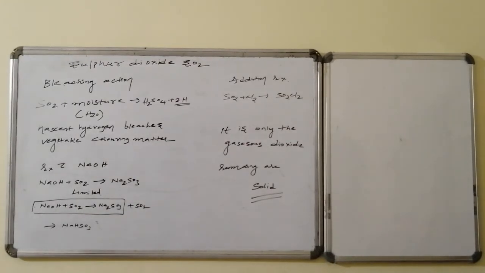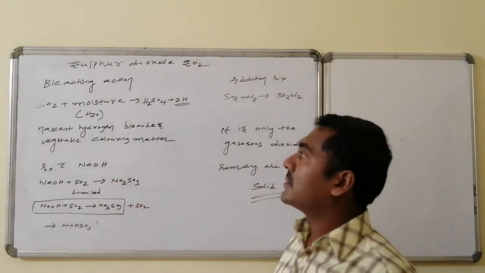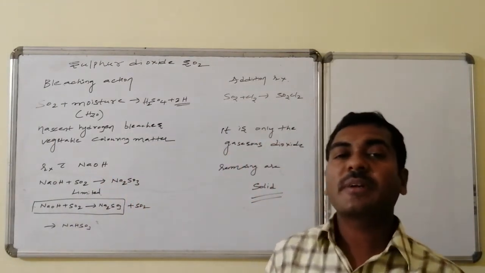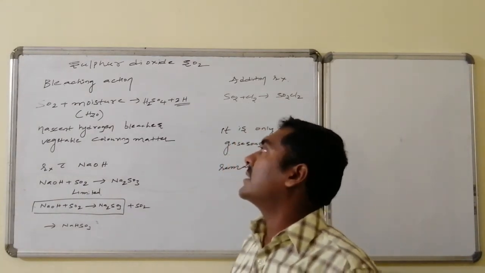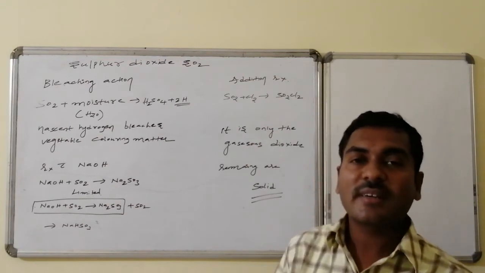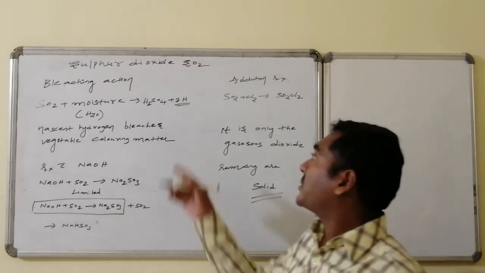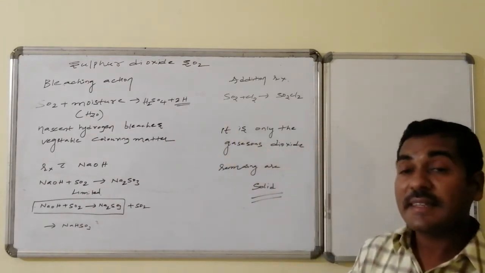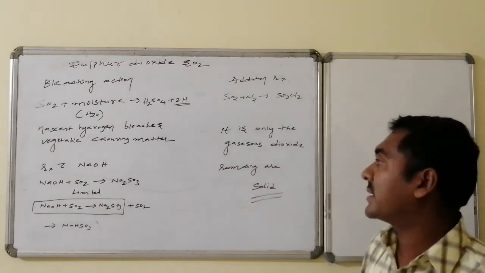The other properties of sulfur dioxide: it also acts as a bleaching agent. The basic reason for the bleaching property of sulfur dioxide is that it readily takes up the moisture's water. As a result, it is converted to sulfuric acid, liberating two nascent hydrogens. This nascent hydrogen has the ability to bleach vegetable colors.